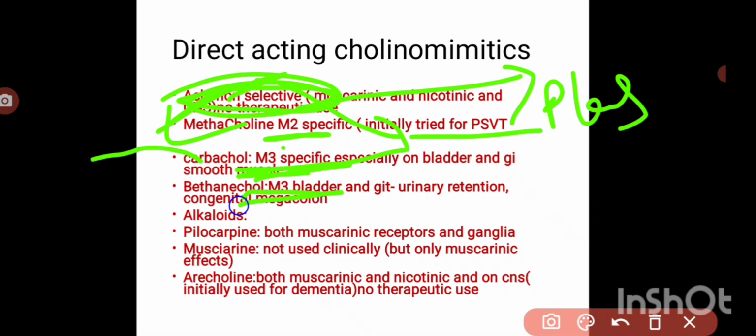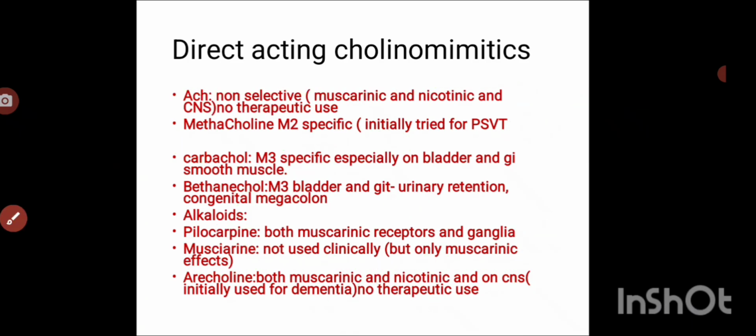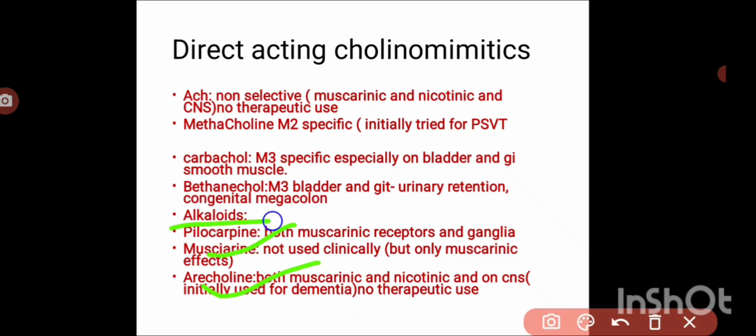Okay, and here coming to pilocarpine, it stimulates both the muscarinic receptors and nicotinic receptors and autonomic ganglia. Coming to muscarine, we already discussed, which only stimulates the muscarinic receptors, but non-selective. It stimulates M1, M2, M3, M4, and M5, but no nicotinic effects. So coming to arecoline, this stimulates both muscarinic and nicotinic effects. But here we cannot use muscarine and arecoline for therapeutic purposes because these are poisons. Okay, so here only pilocarpine, bethanechol and methacholine we can use for therapeutic purposes.